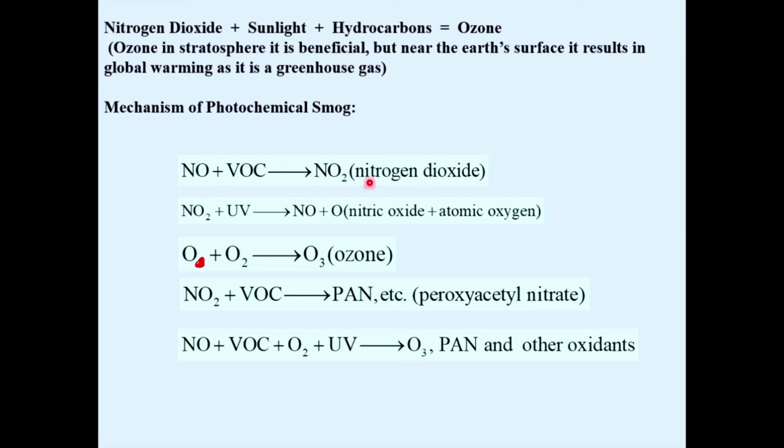See, NO2 is there, elemental oxygen is there, ozone is there, peroxyacetyl nitrate is there, other oxidants are there. This is the net reaction. NO plus VOC plus O2 plus UV, all put together, gives you O3, a secondary air pollutant, as well as peroxyacetyl nitrate, and many such compounds are formed, and collectively it is brown in color.